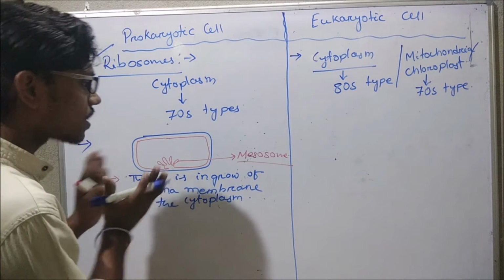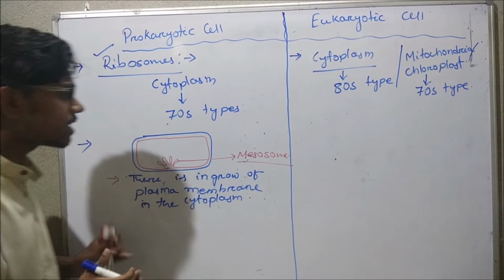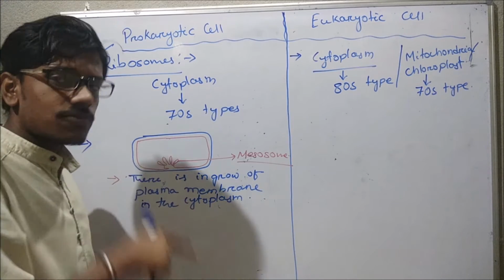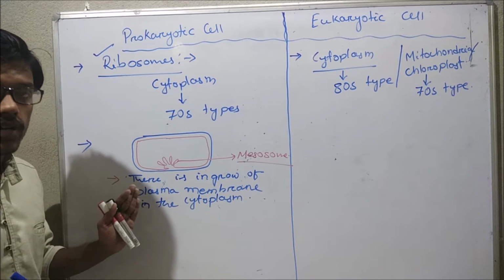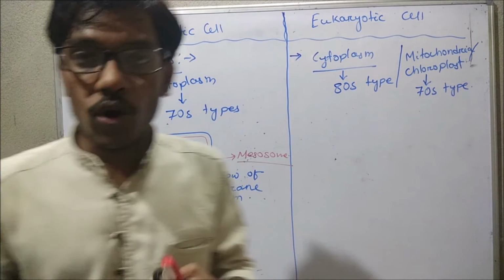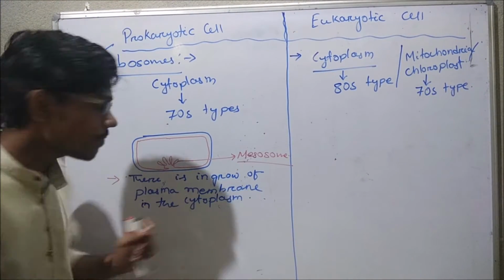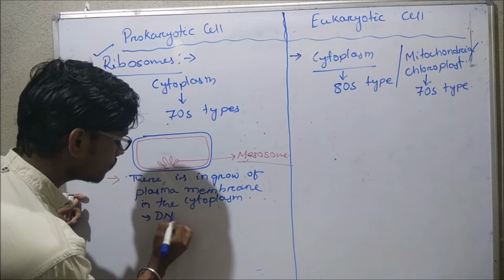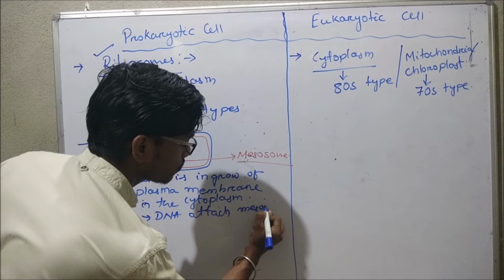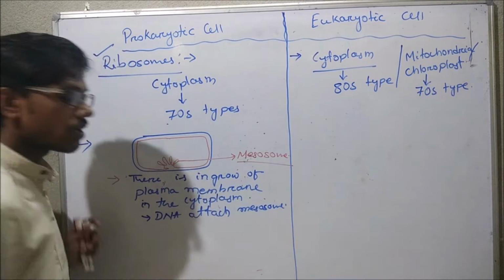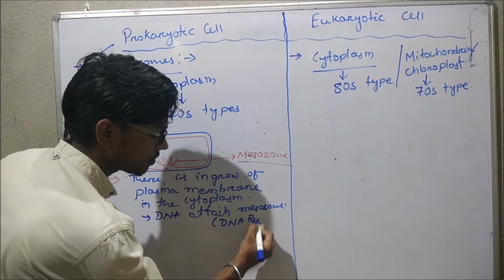And what is the function of the mesosome? Some scientists believe that this mesosome helps in the replication of the DNA in the prokaryotic cell. The DNA of the prokaryotic cell is attached with the mesosome, thus it helps in the DNA replication process.